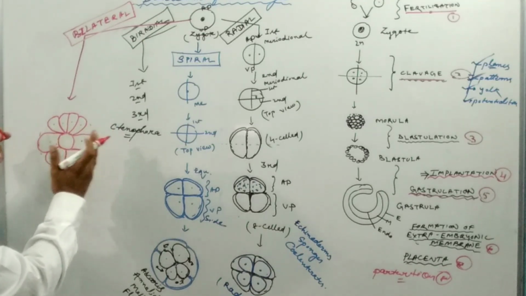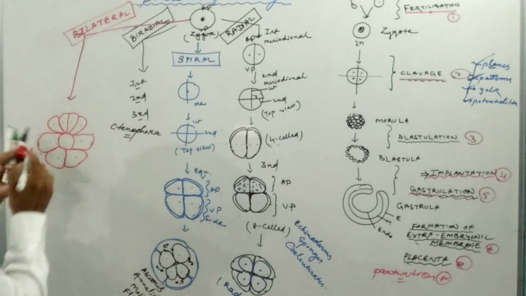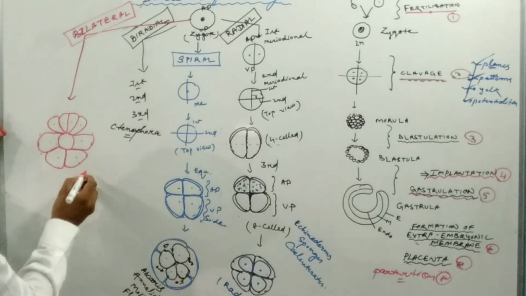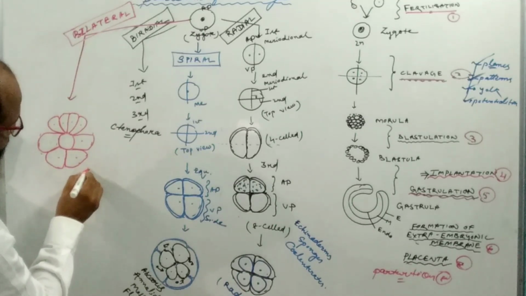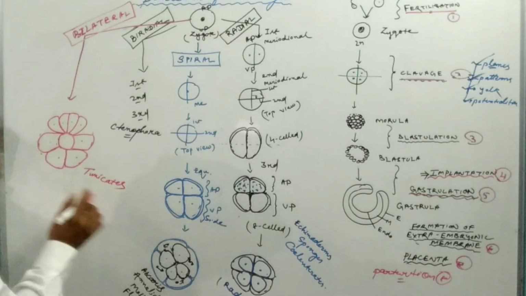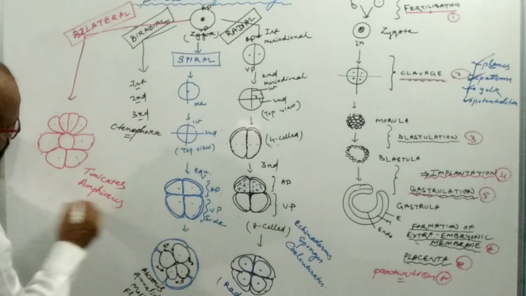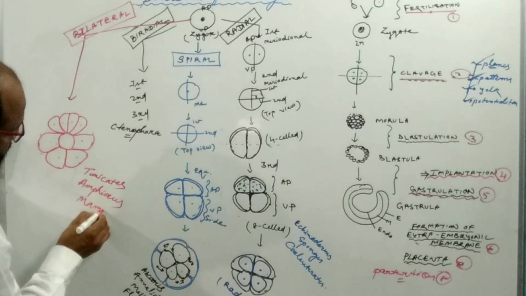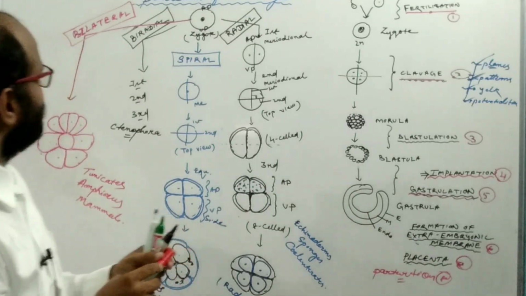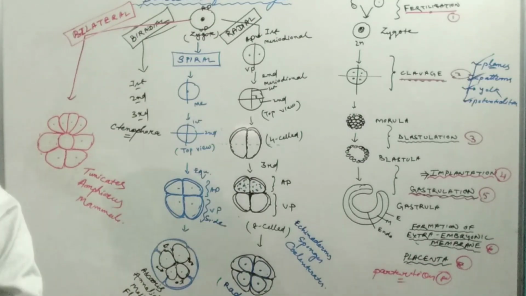So the right side and left side of the blastomeres arrange in such a way that they become apparent, and this type of pattern is known as the bilateral, found in tunicates, for example Herdmania, Amphioxus, mammals.